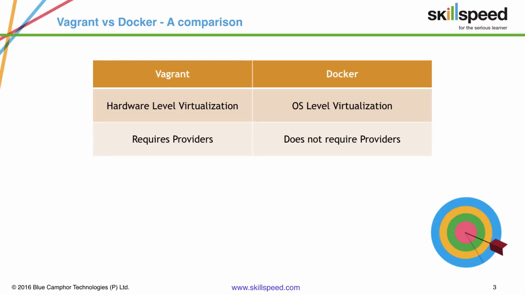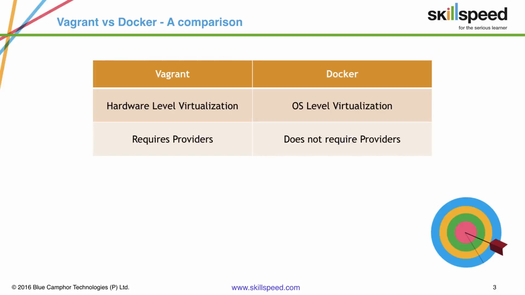The second difference, and probably an equally important difference, is that Vagrant is not going to work alone. You need to have some kind of virtualization technology such as AWS or Docker or VMware or VirtualBox, because it works as a wrapper around any one of these tools.